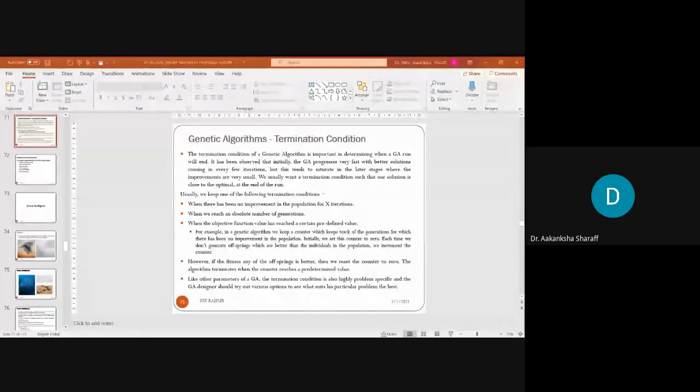How can we apply genetic algorithm in cancer detection? In cancer detection there are images. I am not working on a specific cancer detection, but what happens is that it depends on what type of cancer you want to detect. Suppose skin cancer, breast cancer, a lot of cancer diseases are there.